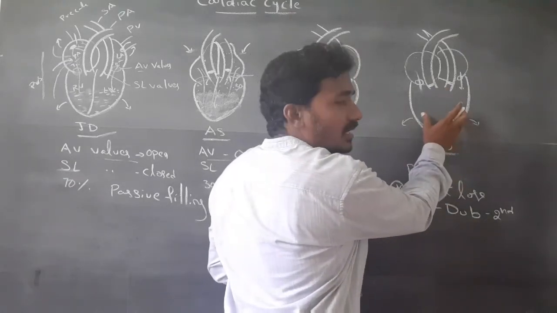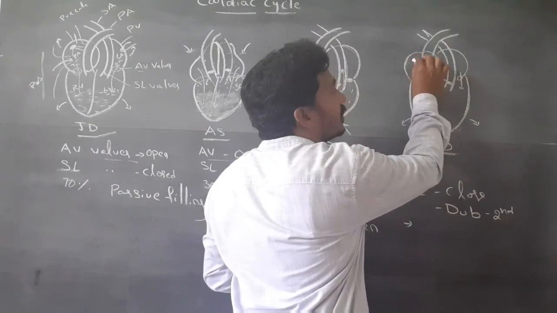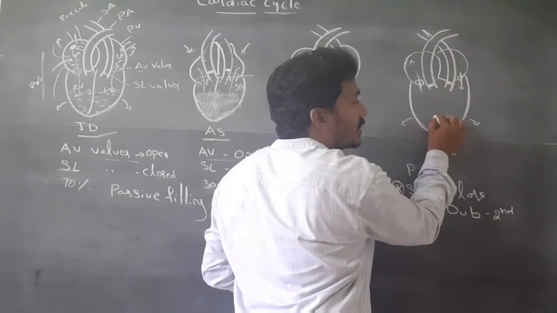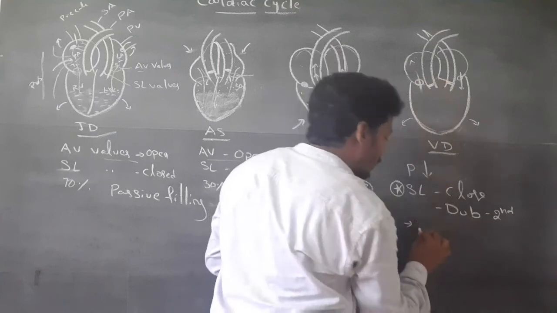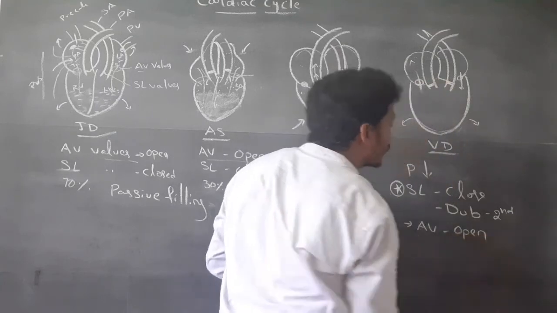Pressure decreases in the ventricles, and there is high pressure in the atria and less pressure in the ventricles. This causes the AV valves to open.